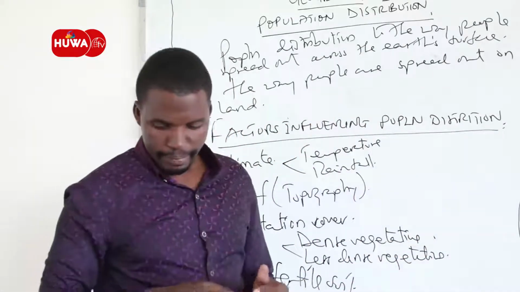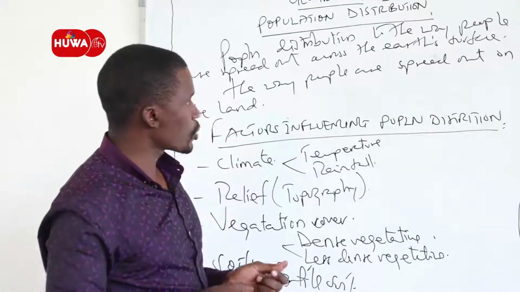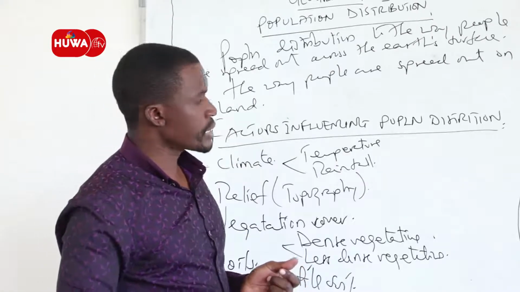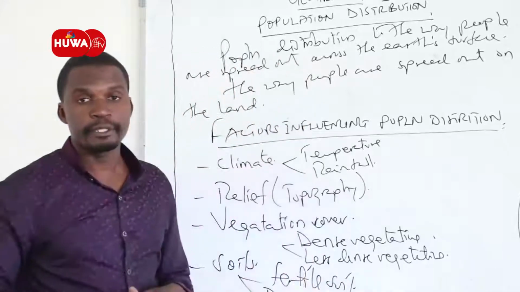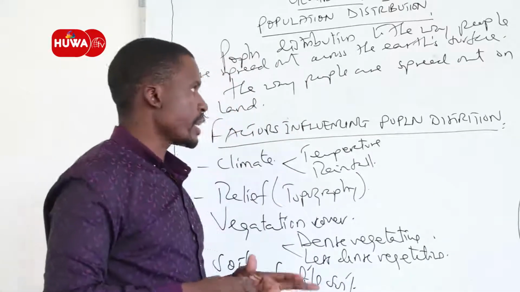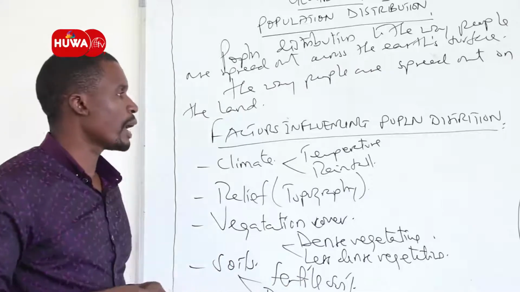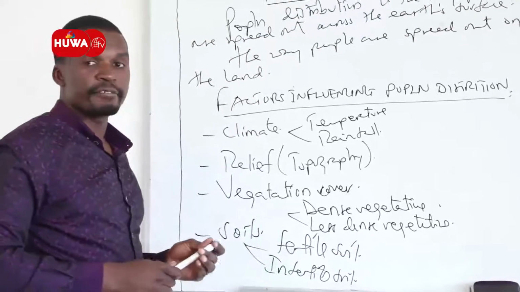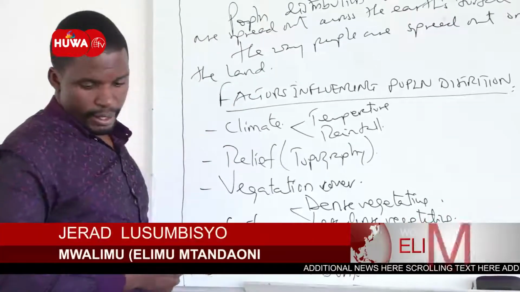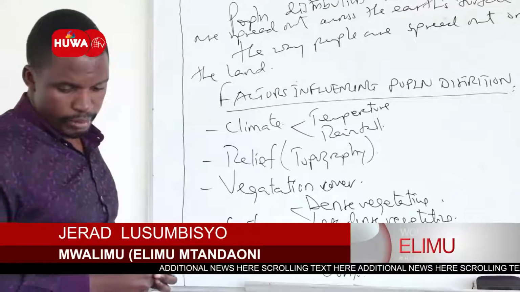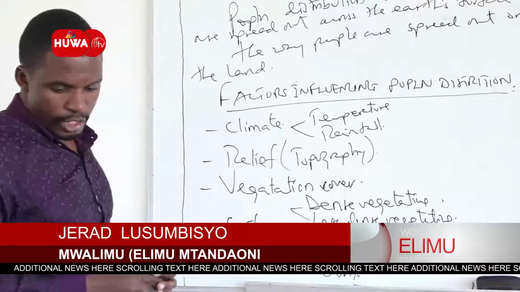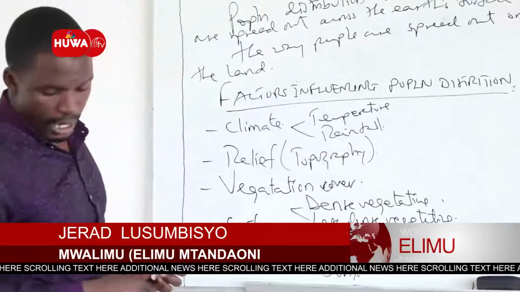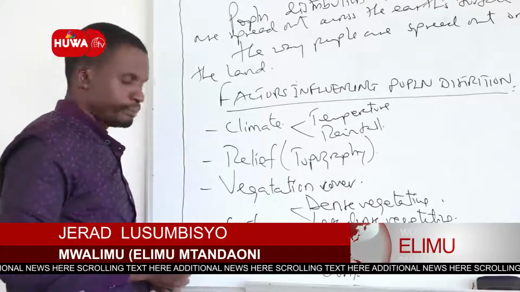Here we say places which are vulnerable to diseases and pests will always discourage people from establishing their settlements, and therefore these places will have low population density compared to places that are free from pests and diseases. Therefore, where there is an outbreak of deadly diseases, there is low population, as people may opt to migrate to alternative places that are free from diseases.